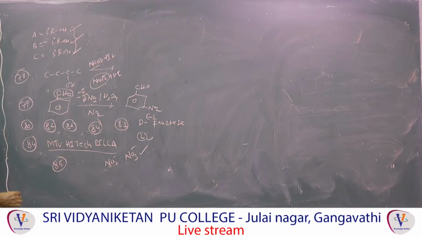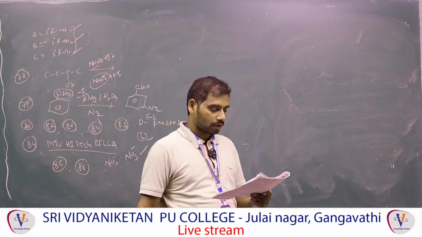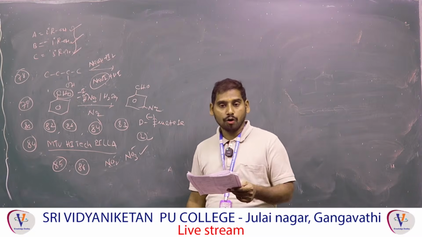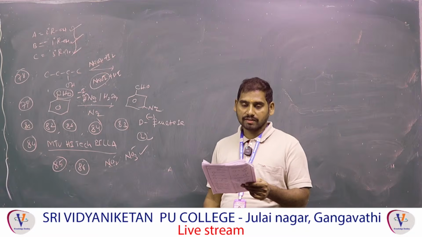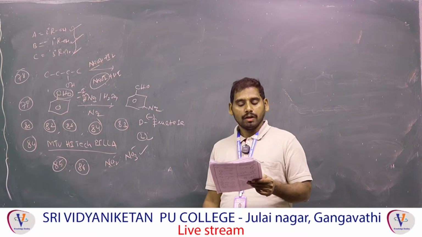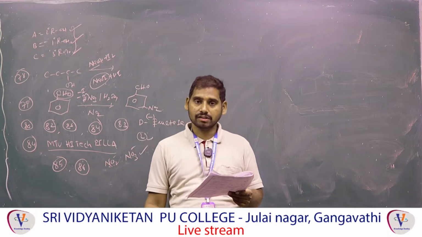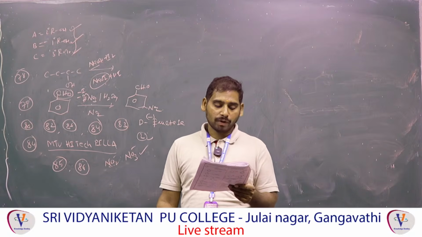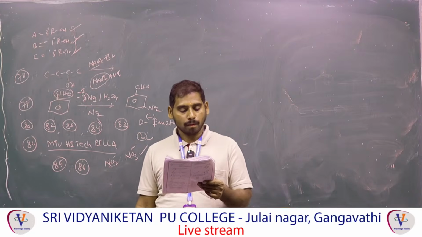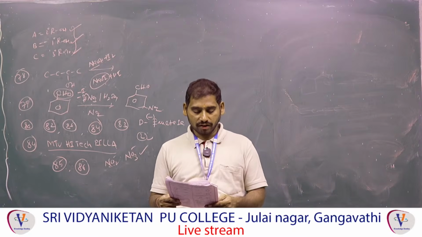Next one, 86, also related to salt analysis. Co2+ cation groups you have to know. Co2+ cation is the fourth group. Fourth group is H2S gas in the presence of NH4OH. Fe3+ is third group. That means there are groups zero to six. Those cations you need to identify. So when you know which group, then you will get the reagent. Cu2+ means second group. Next one, Mg2+, last group, sixth group. That reagent you have to know.